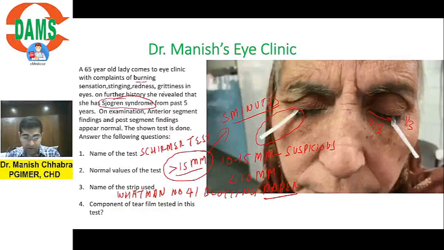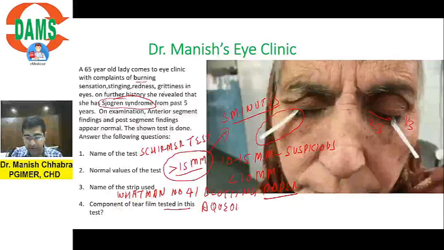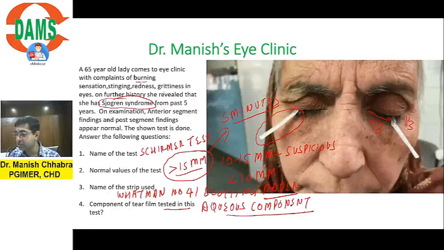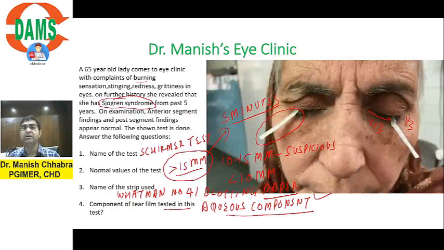Okay, what do you test with this? Which part is tested? So we are talking of Sjogren syndrome. We test the aqueous component. Some books mention mucin as well, but out of these two, aqueous is actually the better answer.